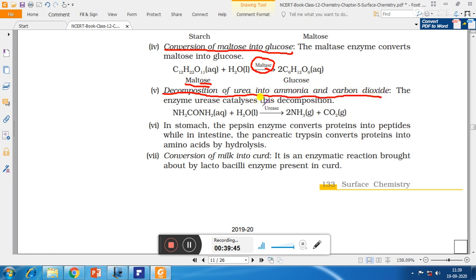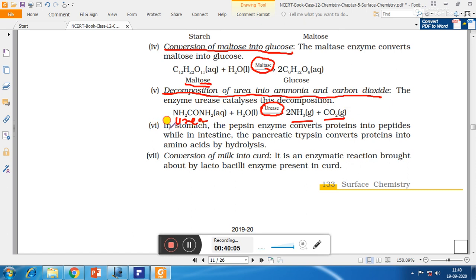Number 5, decomposition of urea into ammonia and carbon dioxide. For that we use the enzyme urease. So here you can see that the name of the reactant is urea and the name of the enzyme is urease. Urea has the formula NH2CONH2. When it undergoes hydrolysis with water, it forms 2 moles of ammonia plus carbon dioxide.